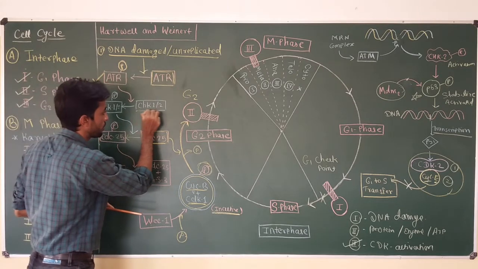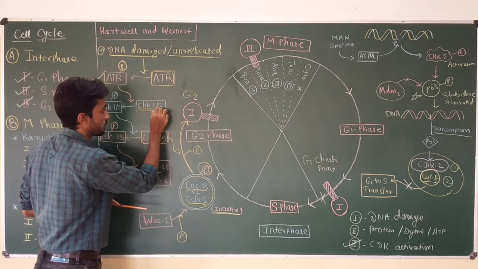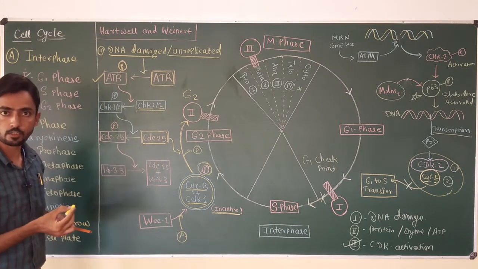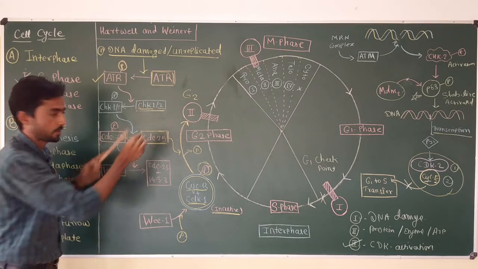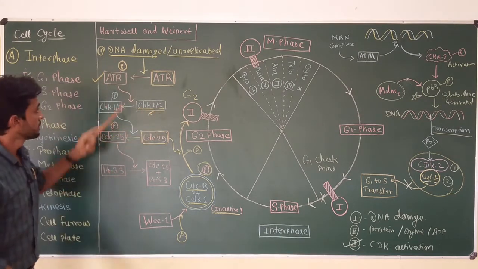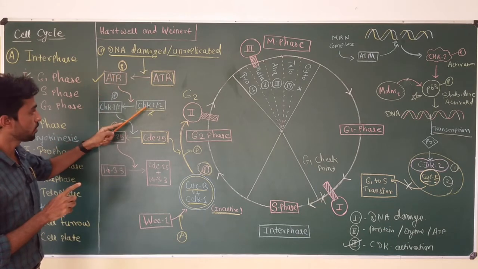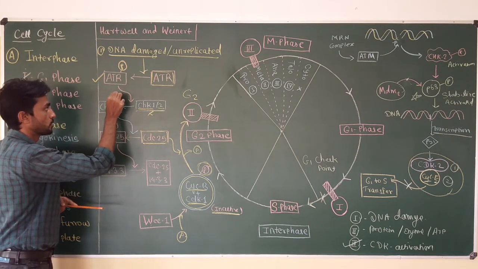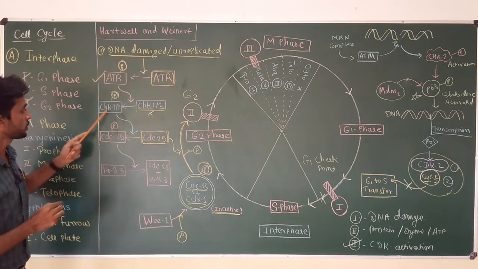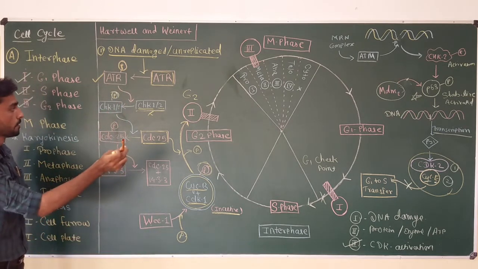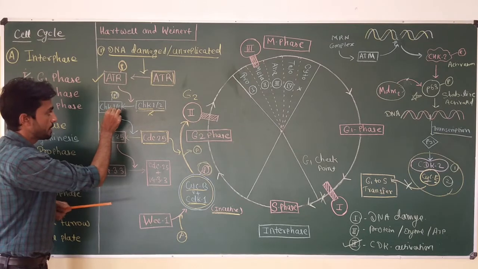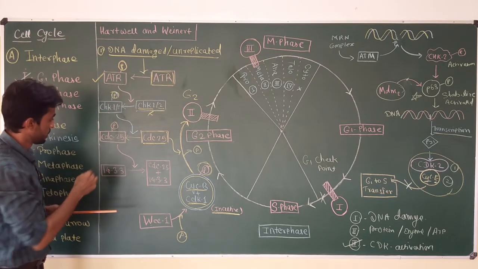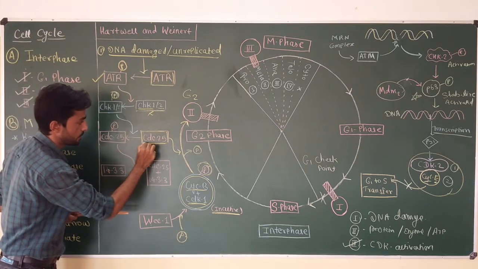These are two different types of enzymes. CHK1 or CHK2 is present in the cytoplasm in inactive form. But the activated ATR protein is going to activate CHK1 or 2 by phosphorylation. Here you can see the phosphate group. And now this phosphorylated CHK1 or 2 plays an important role in the phosphorylation of CDC25.